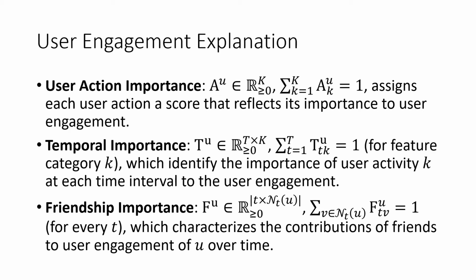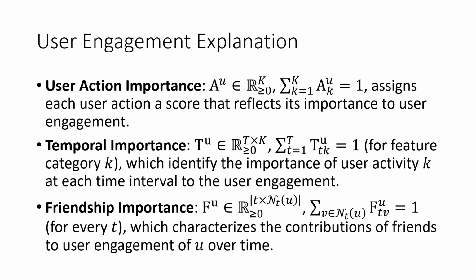It assigns a score for every action, which reflects its importance to the user engagement of the user. The second one is temporal importance. It can be treated as a time-enhanced version of user action importance, which assigns a score for every user action in every time interval that characterizes its contribution to the user engagement.